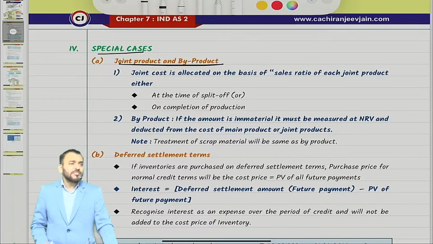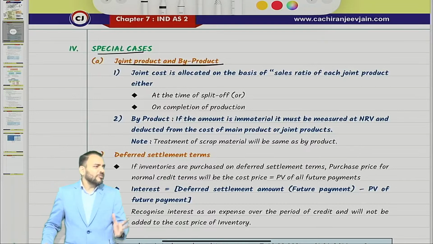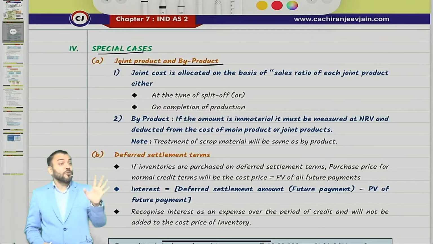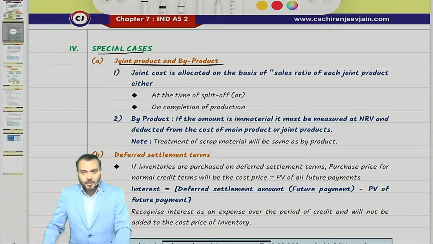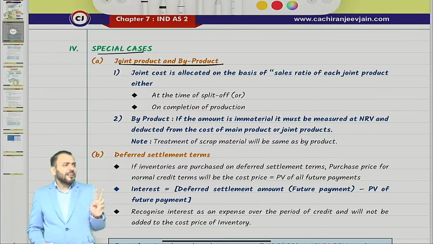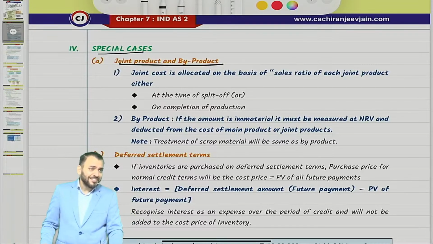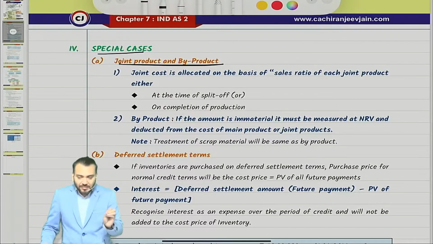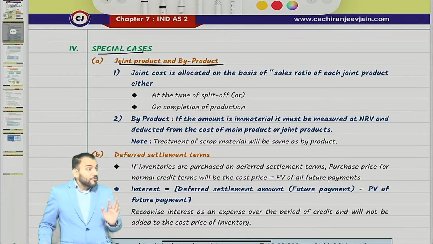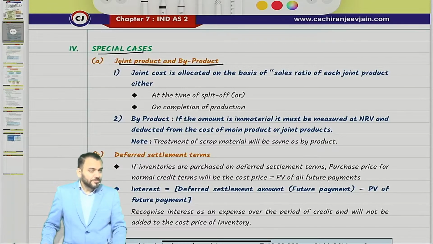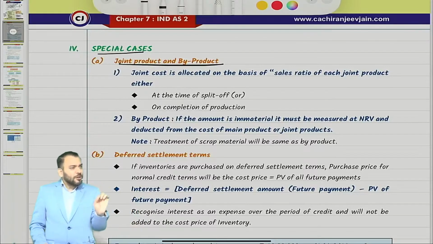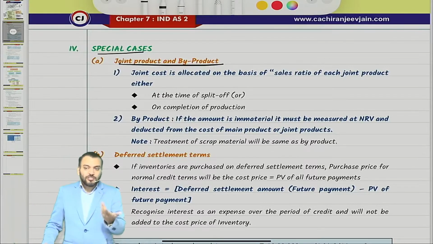In costing you have done one chapter, joint cost. In costing your teacher gave 4-5 methods of allocation. Out of those 4-5 methods, 2 methods are rational. The balance methods are useless. So in this, we will consider only the rational methods. Rational means the appropriate method. Understand what I am saying? So let us understand what the appropriate method can be. One thing we have understood: joint cost should be allocated to each product on the basis of some ratio. Which ratio we need to understand.